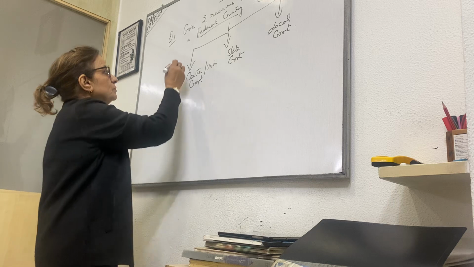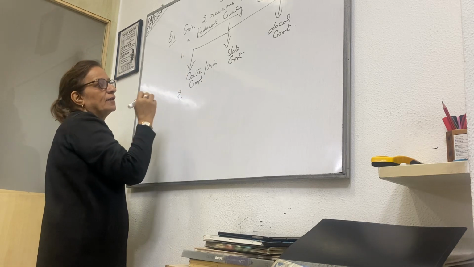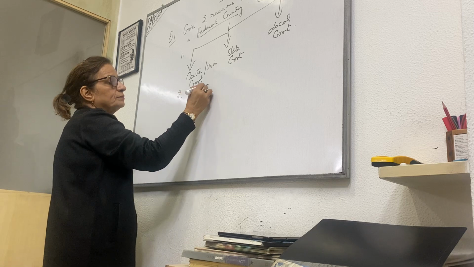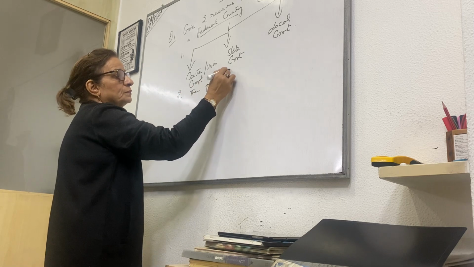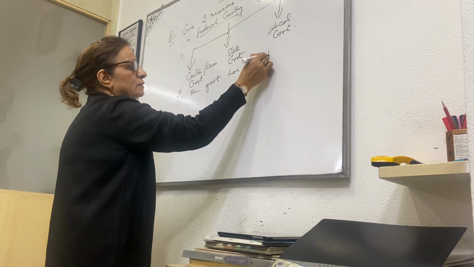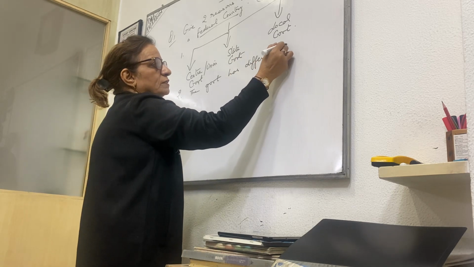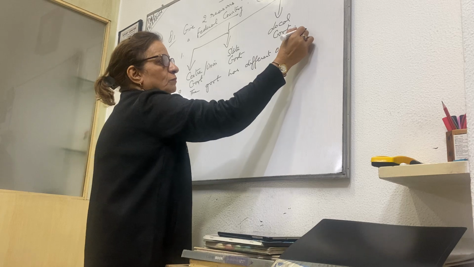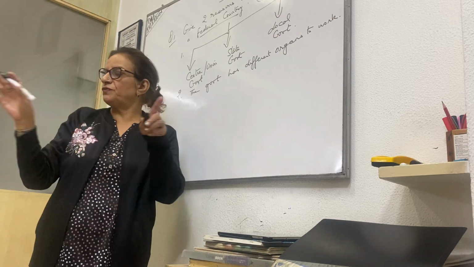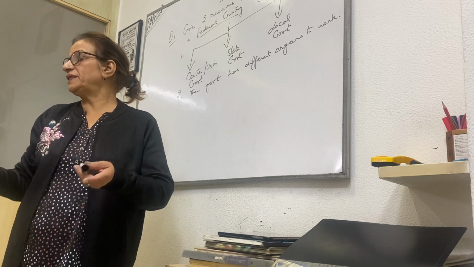Second point is that the government has different organs to work. The government has different organs to implement their work.